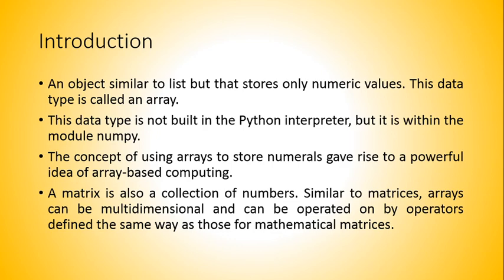Most often during scientific computation, a series of numbers needs to be operated upon together. We know that a list is a data type that stores a sequence of values. All the elements of a list can be accessed by their index, but individual list elements can belong to any data type, which we covered in our last lecture. Hence, a new kind of object needs to be defined, which is similar to a list but stores only numeric values, and this data type is called an array.